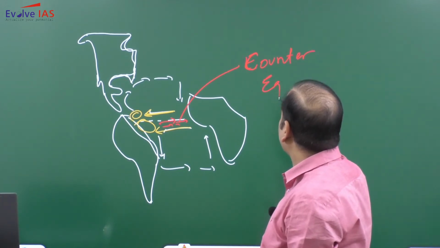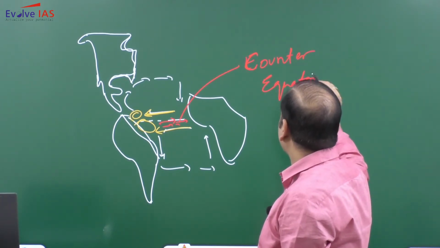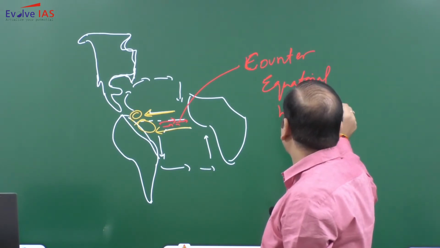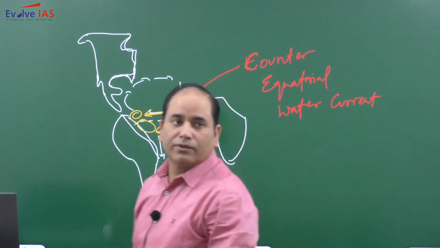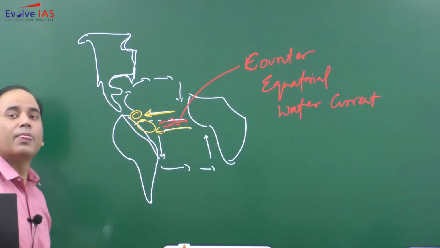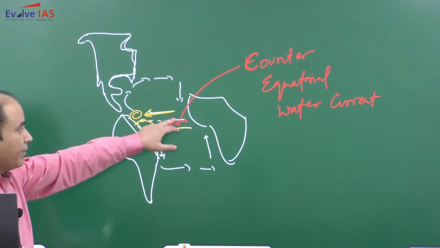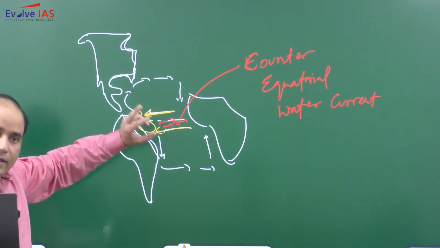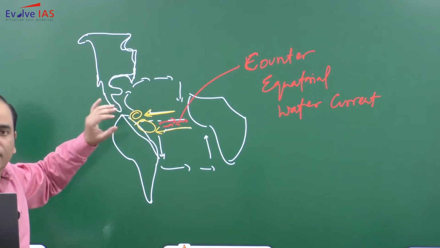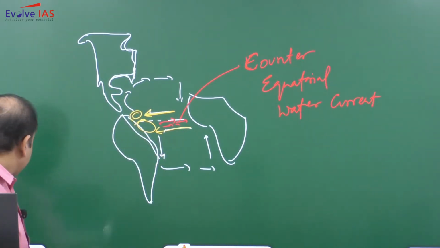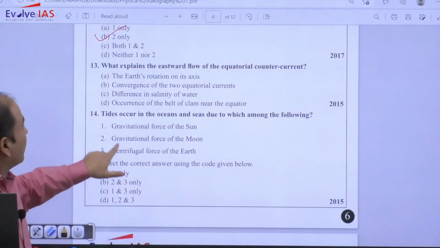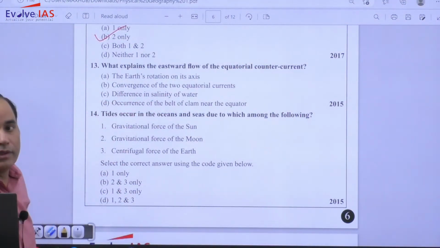counter equatorial current. So the counter equatorial current is because of what? Here we have the low pressure calm condition, which to a certain extent also has some role, but the most important role is the convergence of the two equatorial currents.